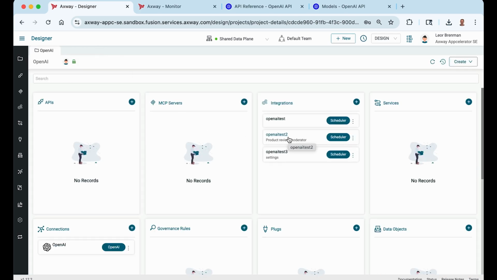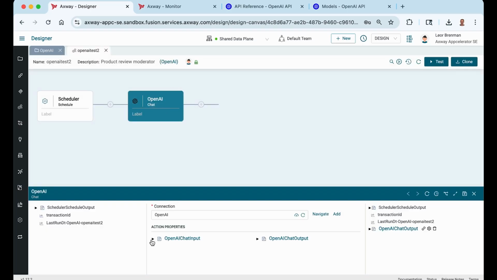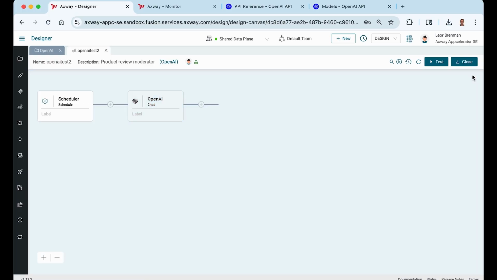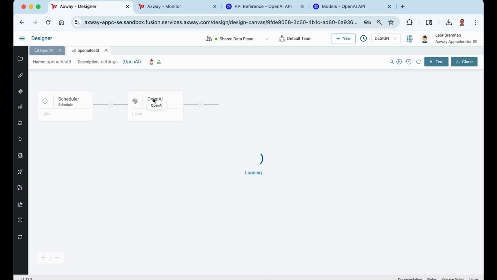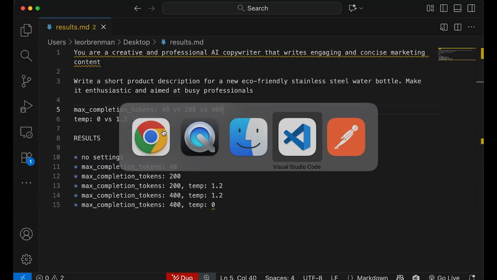In the second video, we used the response format settings for setting a JSON schema so that the response would always be JSON. And in this video, I've already cloned the project to OpenAI Test 3. What we're going to do is take a look at the other settings, in particular, max tokens and temperature. And let me show you the prompt.